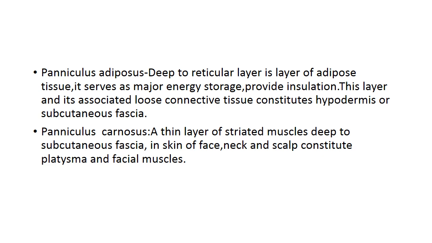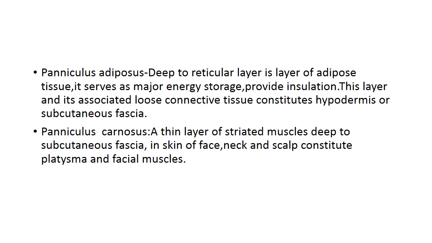Then there is another term known as panniculus carnosus. So it is a thin layer of striated, or we can say voluntary or skeletal muscle. So here striated muscles are present deep to subcutaneous fascia. Normally when you do the dissection, you have seen first you remove the skin, then superficial fascia, then comes the deep fascia, and then you can visualize the muscles.